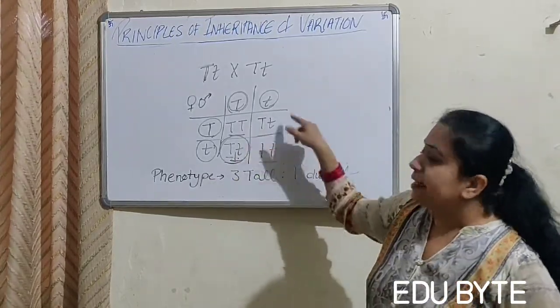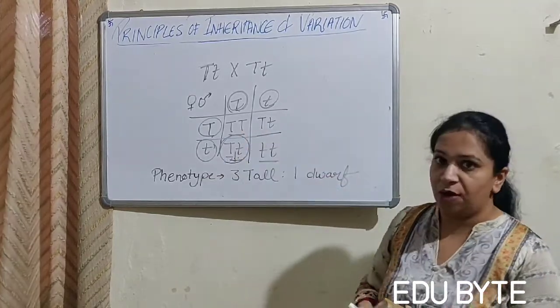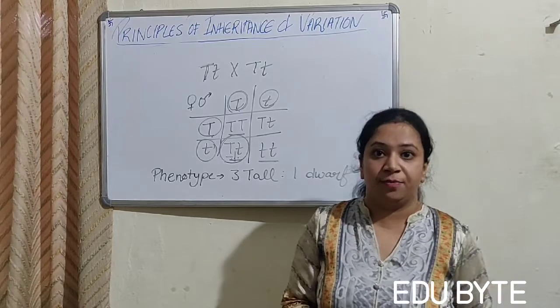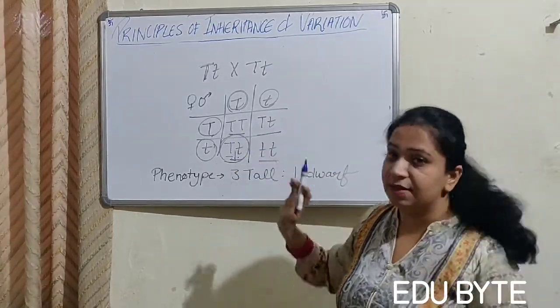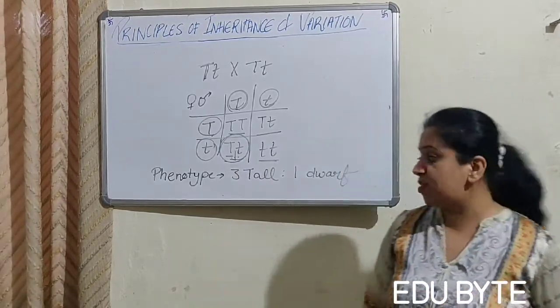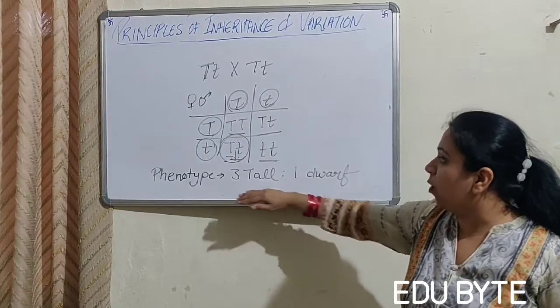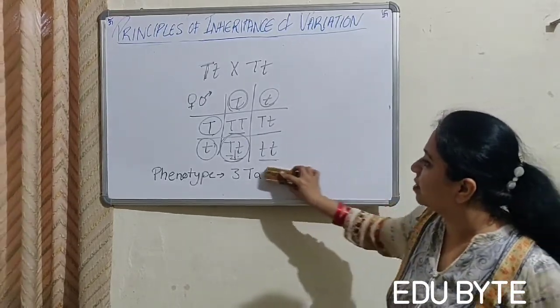We don't know what the alleles are, but we can see that the plants are tall. When we do it theoretically, we can see the alleles, but when we perform it practically, we will see that 3 are tall and 1 is dwarf. Now the next thing is the genotype.